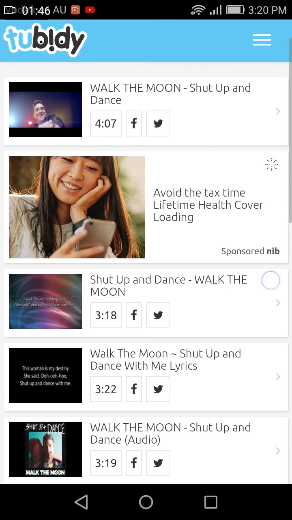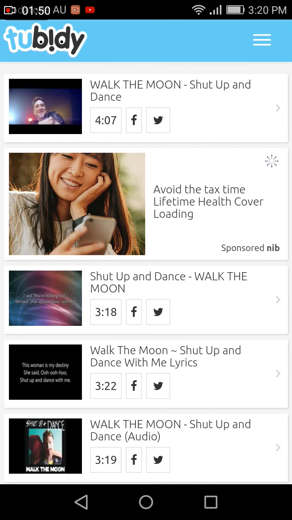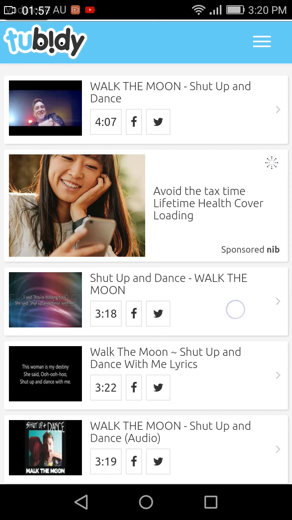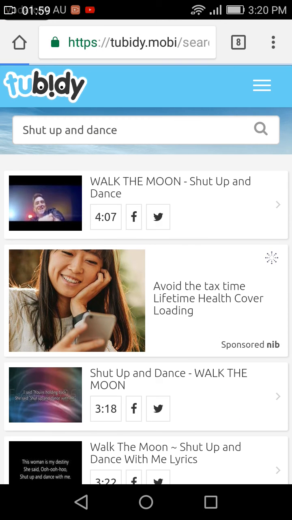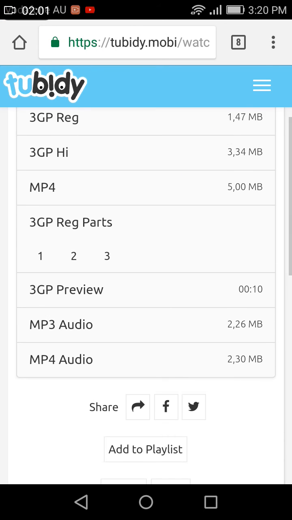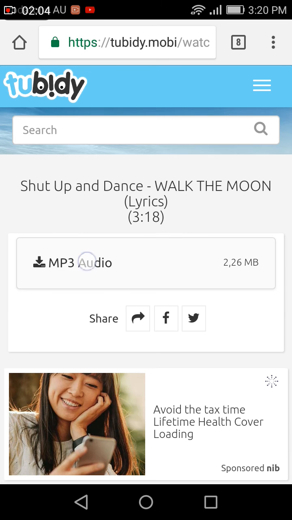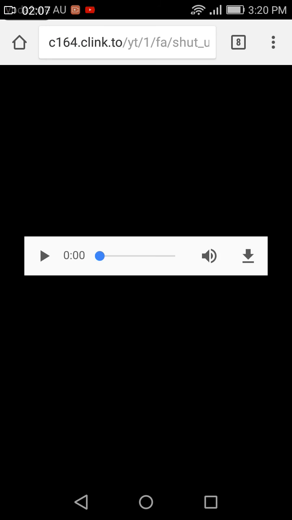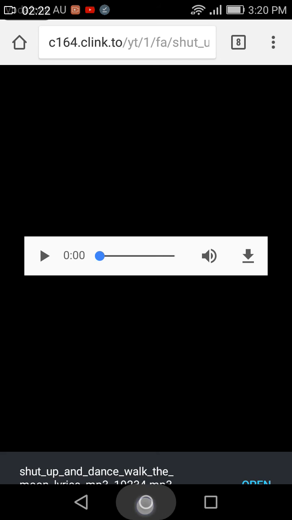And then now choose any. So I will do this one. Okay, and then press MP3 audio. And then press MP3 audio again. And then, so once you do that, press download, and then it will download.